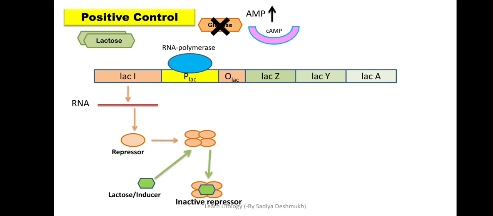Now when the AMP concentration increases or glucose concentration decreases, the enzyme adenylate cyclase will get stimulated and convert it into cyclic AMP, and this cyclic AMP binds with another protein, that is CAP, the cyclic AMP activator protein, and these two bind together and form a cAMP-CAP complex.